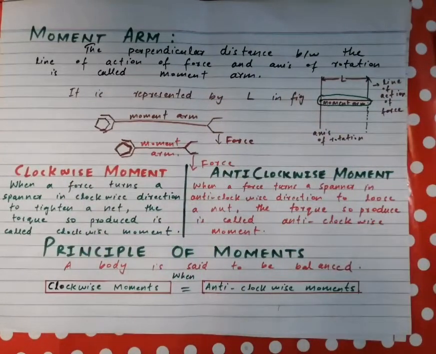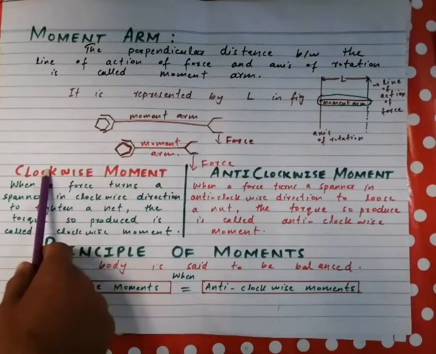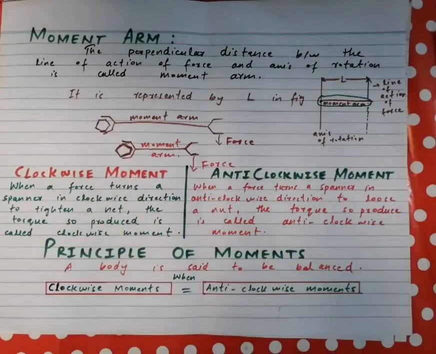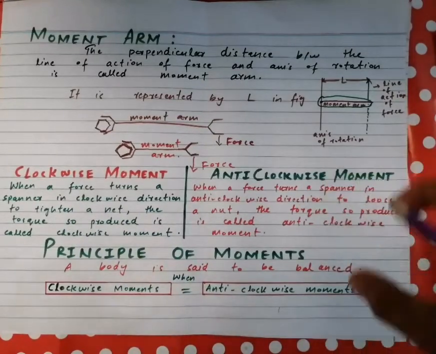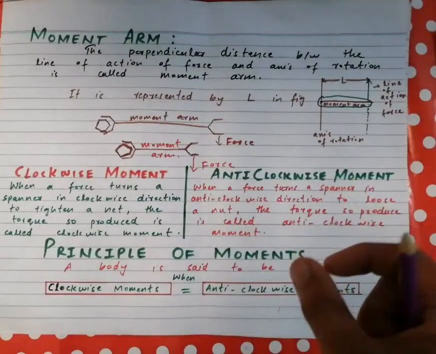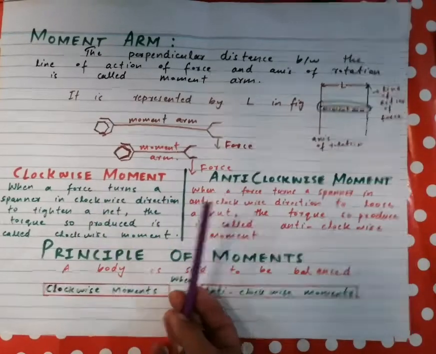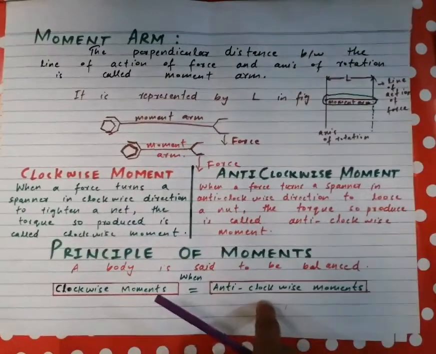We have to open our nut, or we want to tighten our nut, and we discuss clockwise moment and anti-clockwise moment. When a force turns a spanner in the clockwise direction, we are applying a force on a spanner in a clockwise direction to tighten our nut. If we want to tighten our nut, we apply a force on the spanner in the clockwise direction.